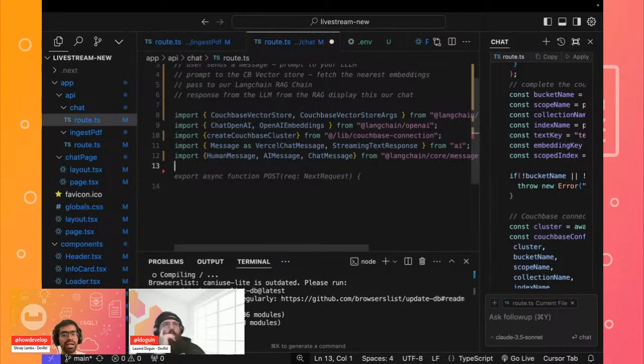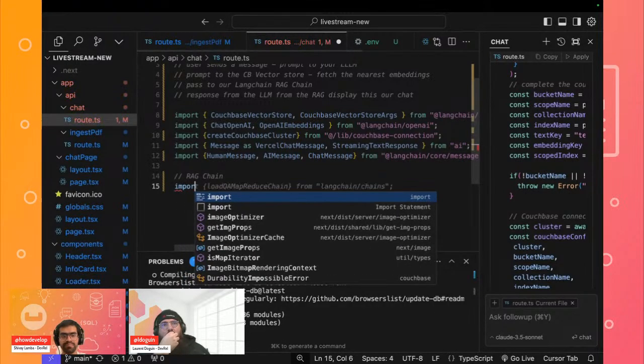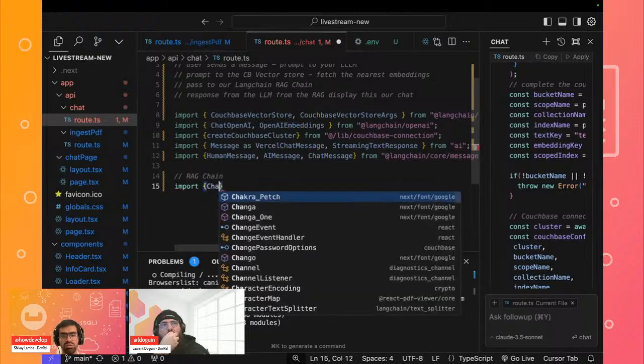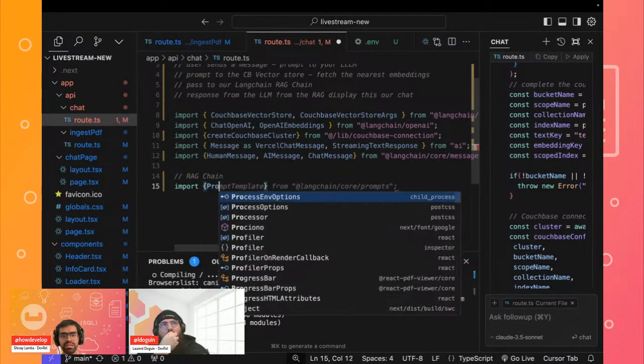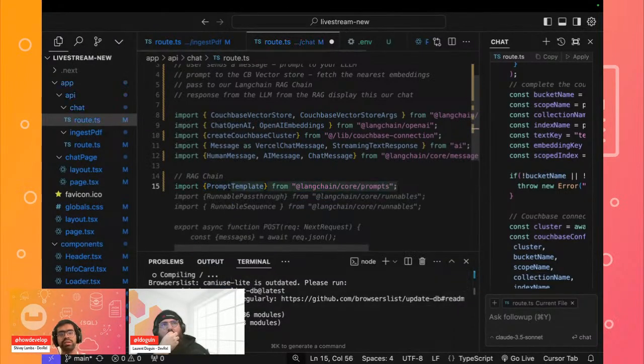Now, a couple of things that are specific for RAG, to accomplish the RAG chain. We'll be accomplishing this with the help of LangChain, because we are creating a LangChain. So we will also basically have a chat template. In this case, what we'll do is import a chat prompt template. If I'm not mistaken, it should be over here.